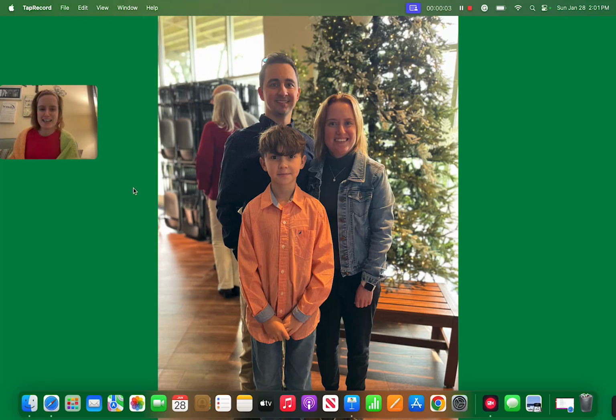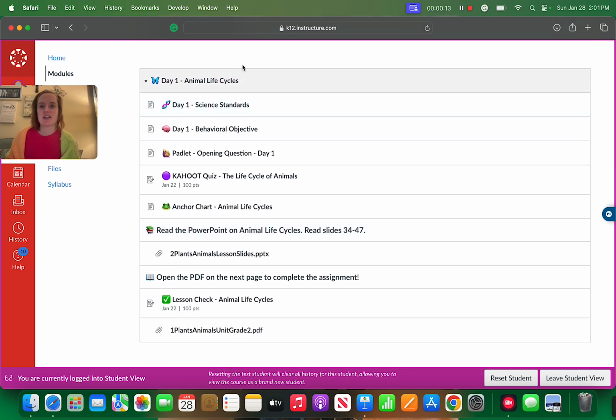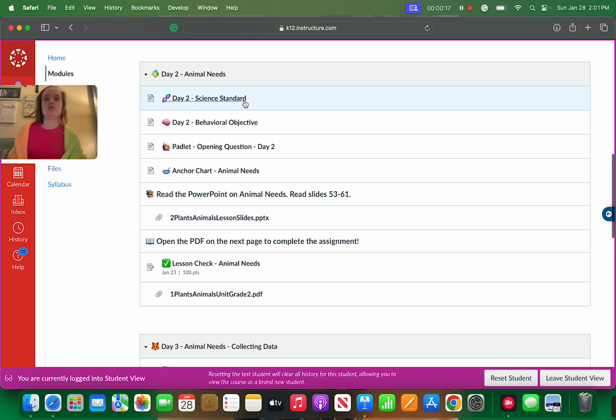Hi, it's me again. I am going to show you day 2 of our Canvas page. Day 1 is over animal life cycles. We're moving on to day 2, which is animal needs. I have these emojis here to help you follow along. So if you get lost, just look for the emoji.